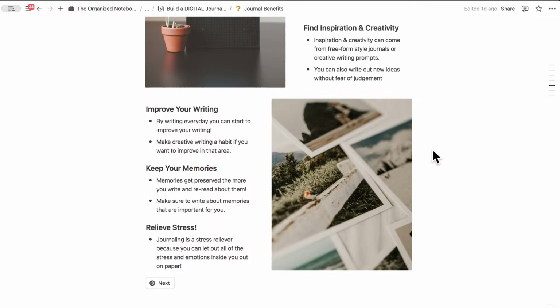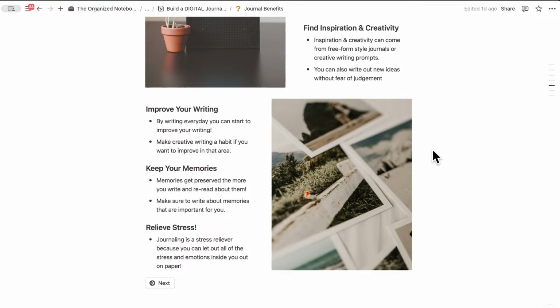The next thing is that it can help you keep your memories. Memories get preserved the more you write and reread about them. It's so easy to forget the day-to-day life, but if you write it down and then years later you read about it, it can be really fun, as well as leaving something behind for someone too. If you wanted to leave a journal from your past to someone else, that can also be super powerful and meaningful. So make sure to write about memories that are important to you, things that you don't want to forget. Those are really good ways to keep your memories.